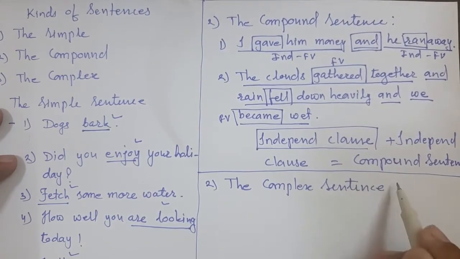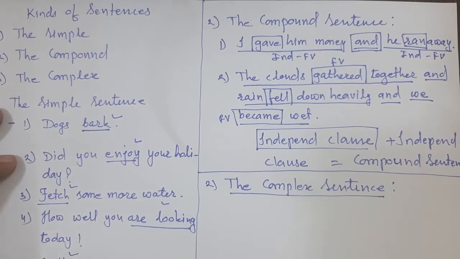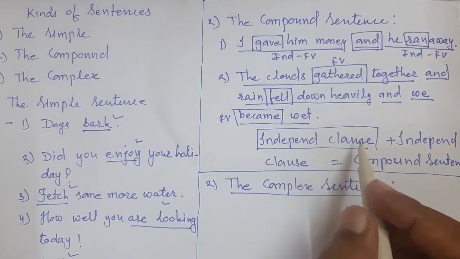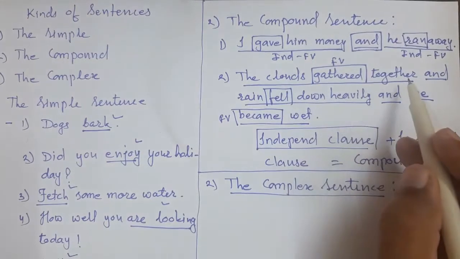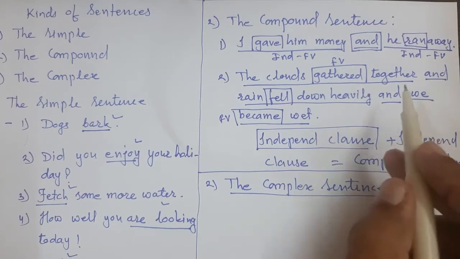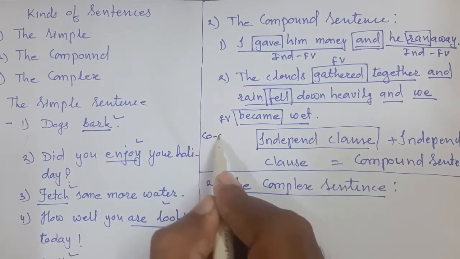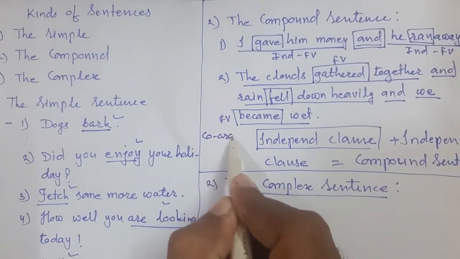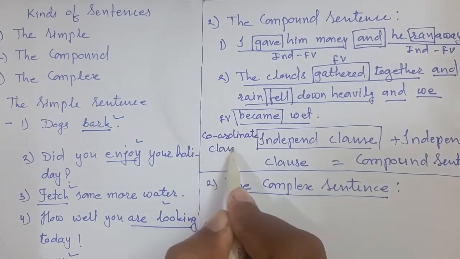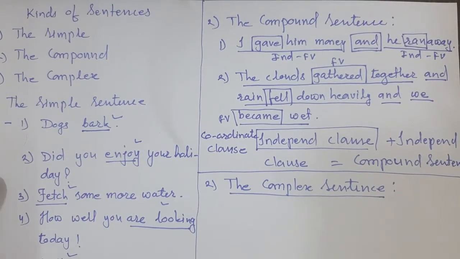Before having explanation, let's have few examples of complex sentence. Students, before moving forward, one more thing I would like to tell you is that here each clause is independent and they are coordinating together. So such kind of clause is called a coordinating clause, or coordinate clause. Now let's have an example of complex.